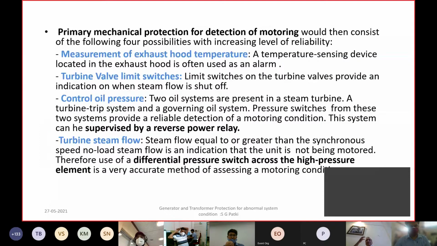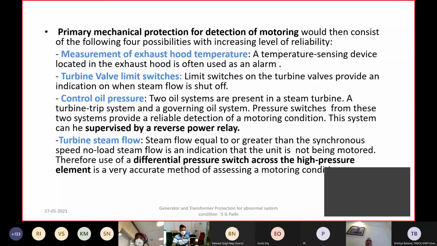Now, just to have some reliability in this protection, there are again different types of schemes we adopt. Many times you don't get enough reversal of power. Suppose you have low forward power only for alarm, and the reverse power relay is not picking up because the quantum of reverse power is not sufficient. In that case, this condition will continue, and you may end up with higher temperature, especially the turbine exhaust temperature will go up.